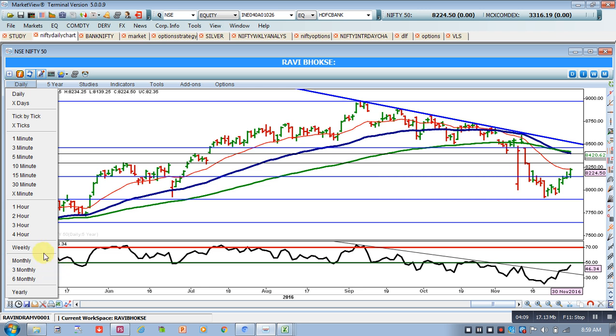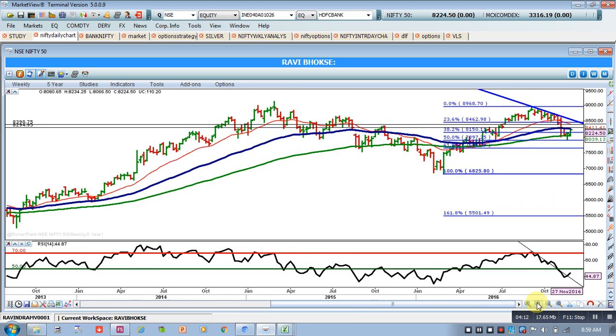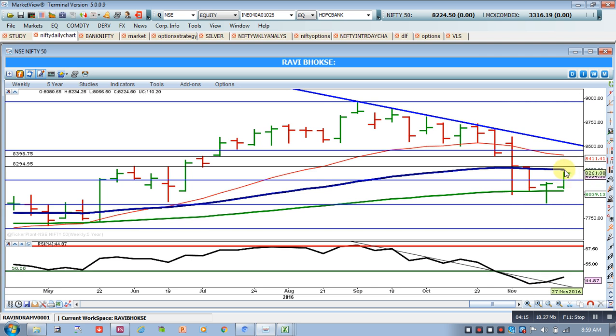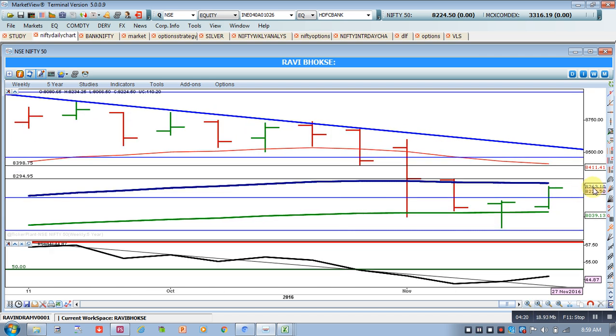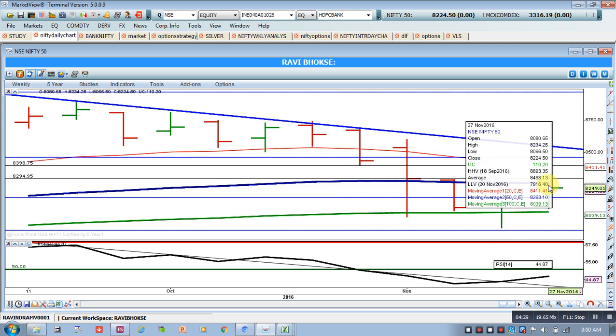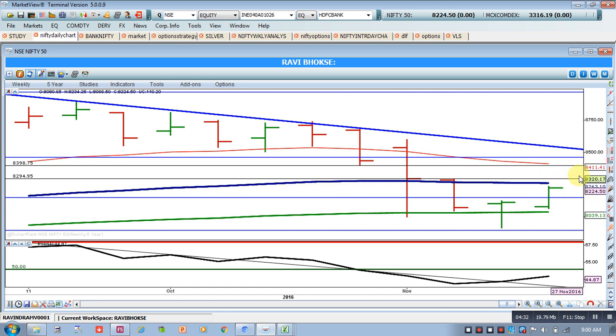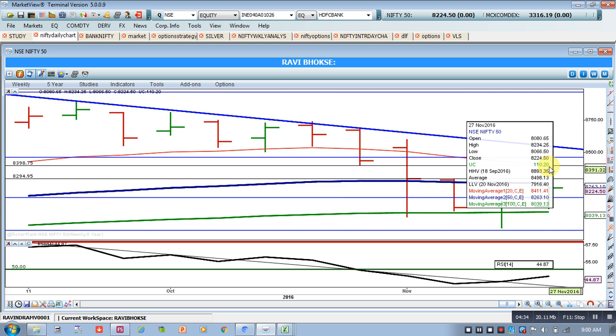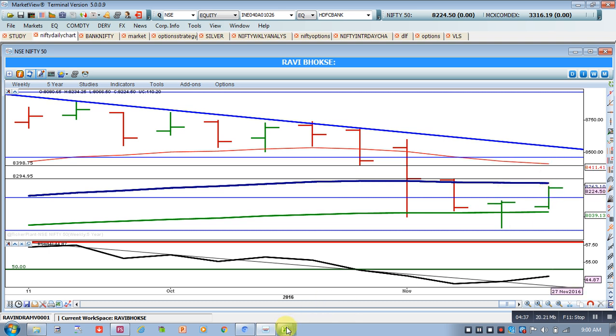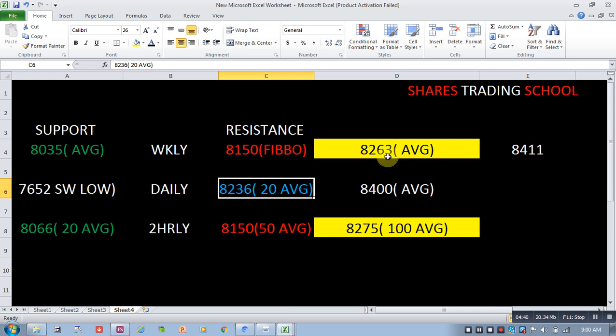Now in the Nifty weekly chart, at this moment we can see that this is a 50 EMA, and this 50 EMA is placed at, sorry, 8,263. So once the 8,263 level is crossed, then the 8,411 level. So again 8,400 is the important level. As per the weekly chart, the 8,263 level is important for the moving average. Then after that the 8,400 level will become important.